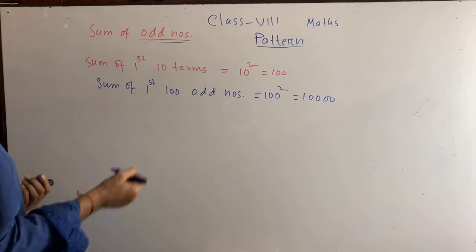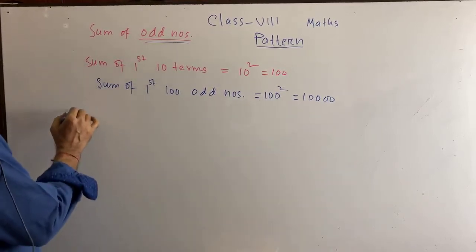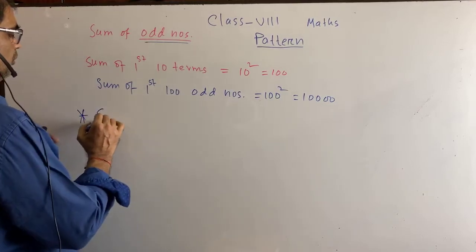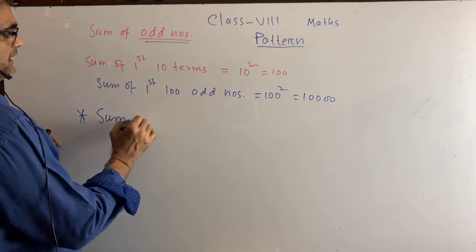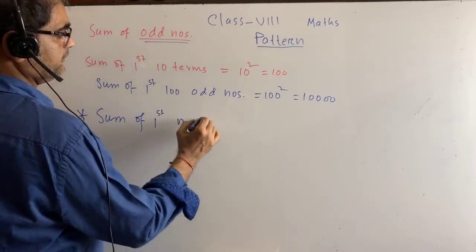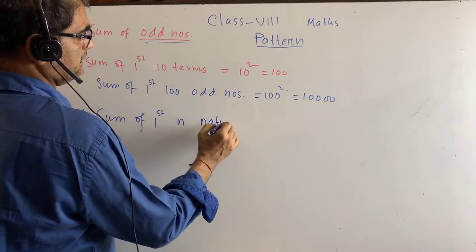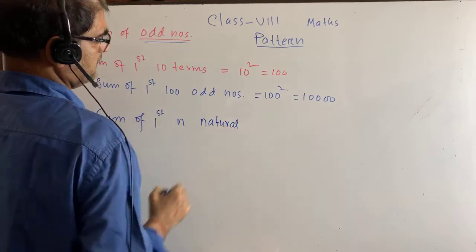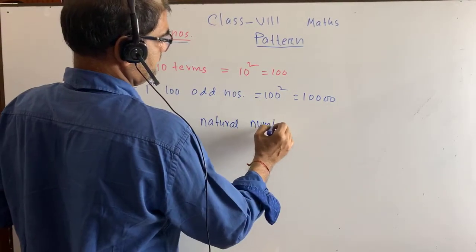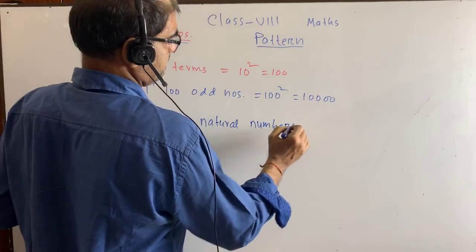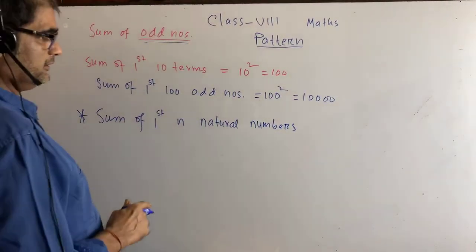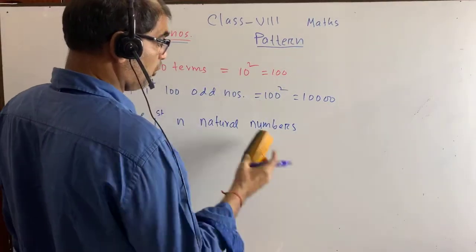So what is the formula? Today we have come to know. You write down the formula. Now. Sum of the first n natural, not numbers, it is odd numbers.